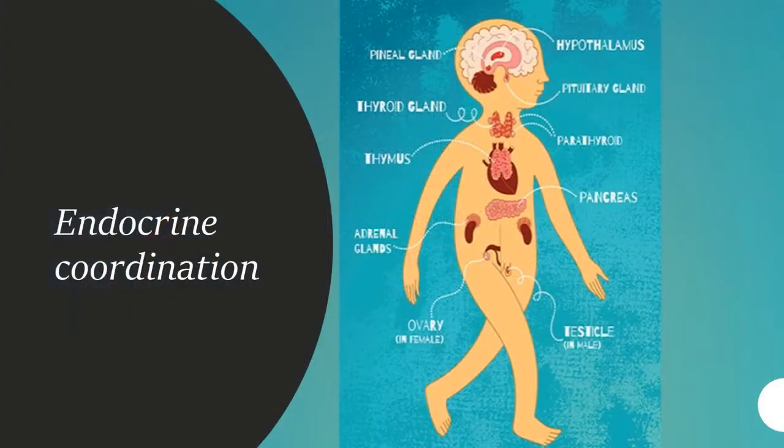Now let's see what is endocrine coordination. Earlier you learned about nervous coordination, which is done by the involvement of the nerves. Now here we are going to learn about endocrine coordination. Here no involvement of nerves takes place. Instead there are special organs called the endocrine system, and these organs are responsible for maintaining the endocrine coordination. In this diagram you are given the organs that are included in the endocrine system of our body.